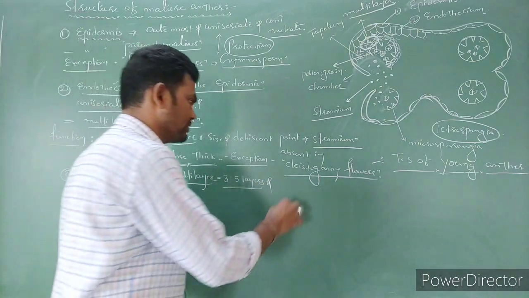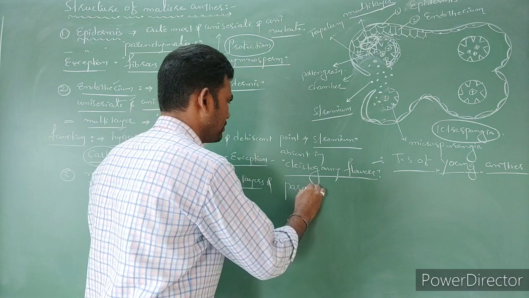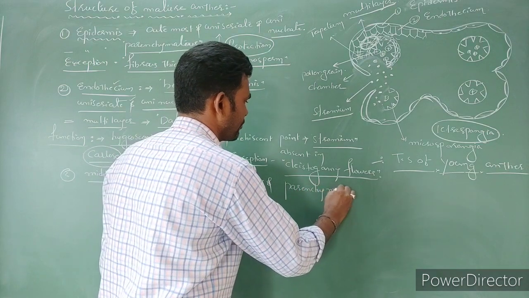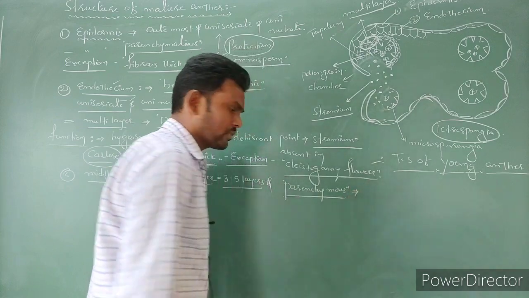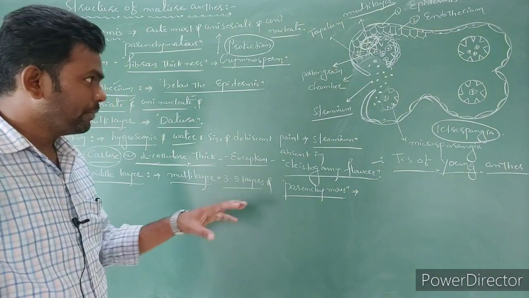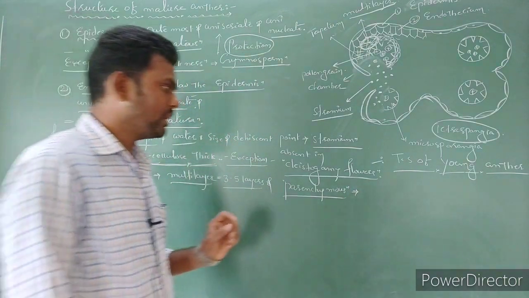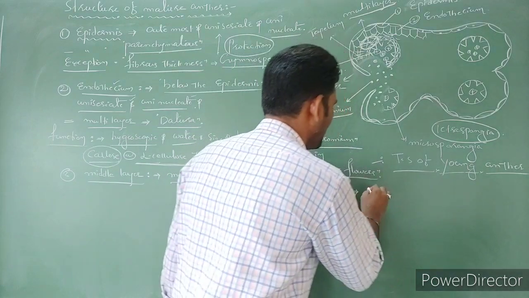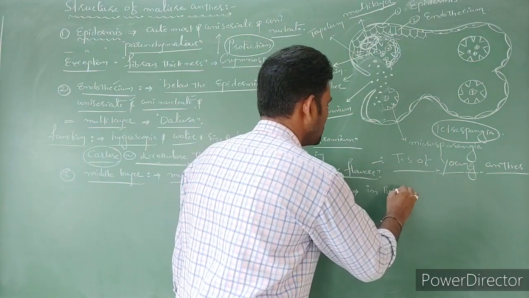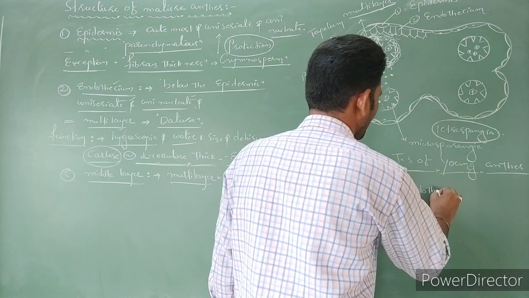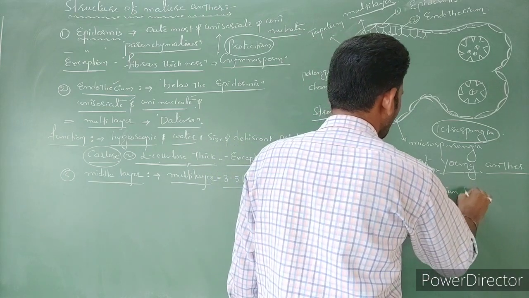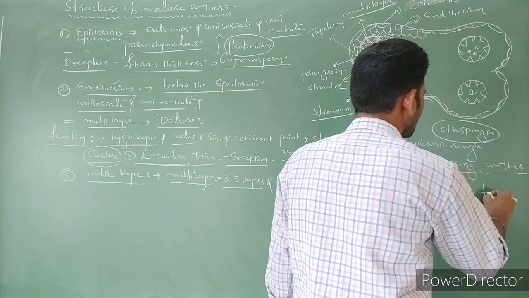Generally they are parenchymatous in nature. Where are they present? Middle layers are present in between the endothecium and the tapetum cells.